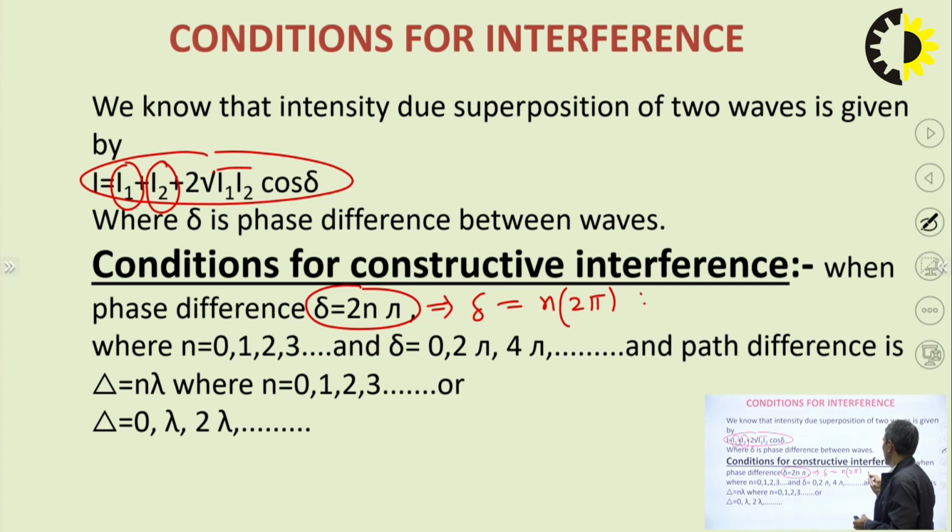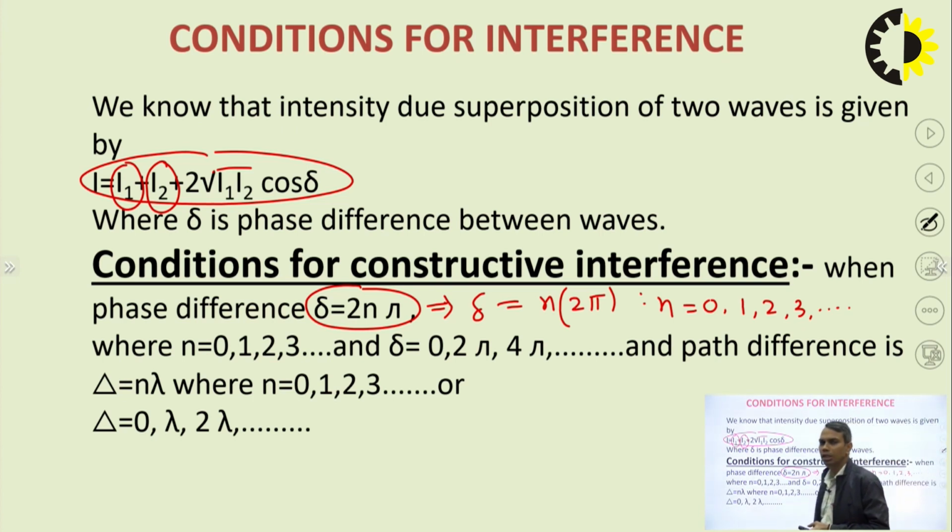Here n must be 0, 1, 2, 3, and so on. So n must be a complete integer, either 0 or 1 or 2 or 3 or 4, like that.